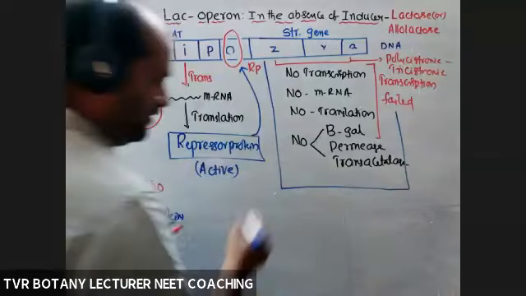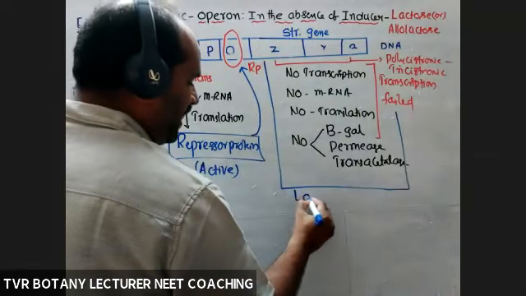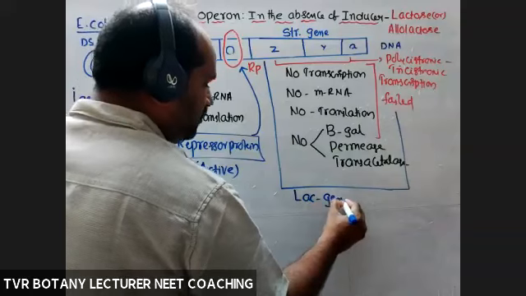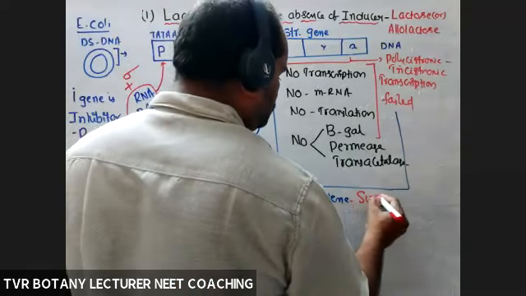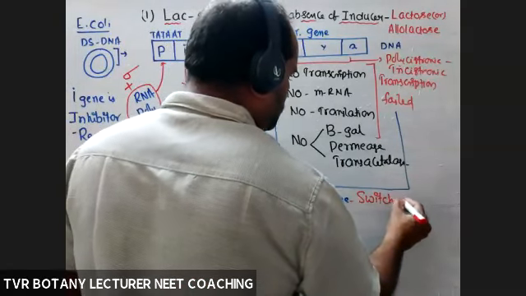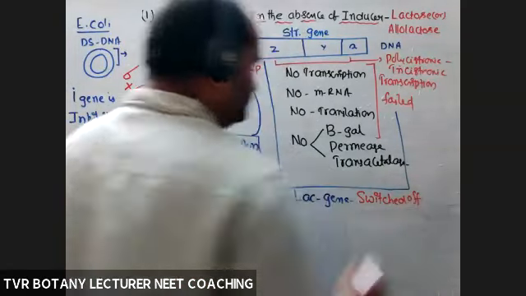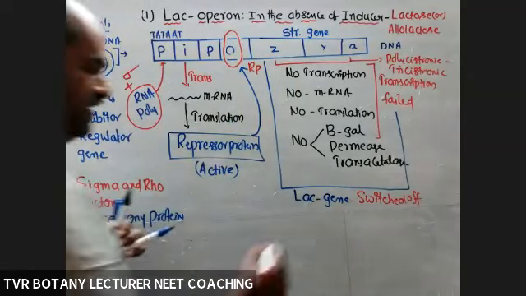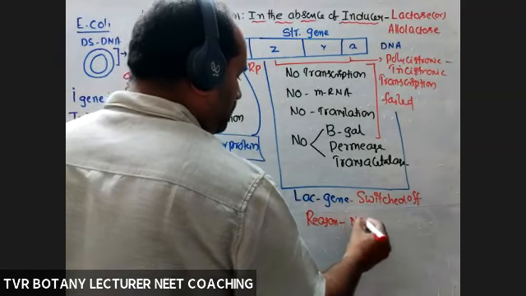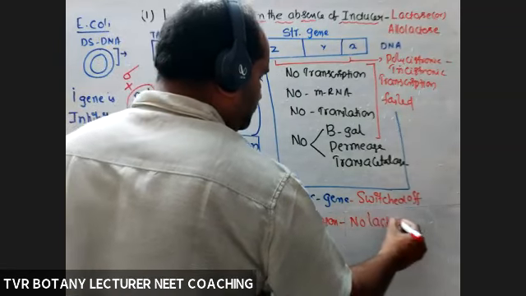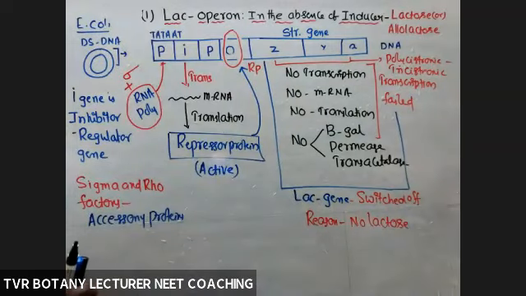What happened to the lac genes? They are switched off.